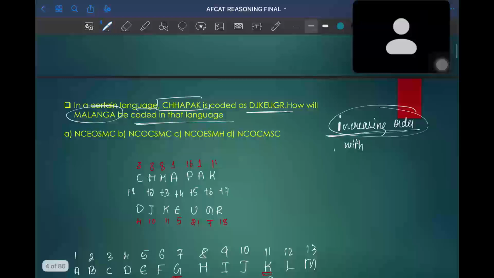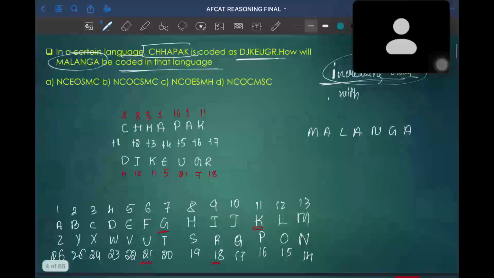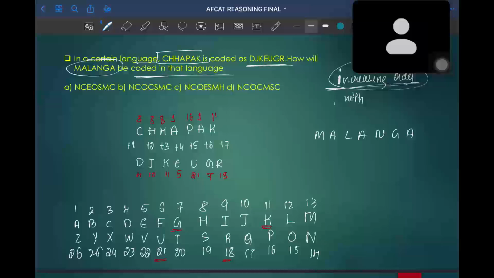They have asked for the code MALANGA. So I'll just write the code of each letter. Let us see how many of you can solve this question. Okay. M is coded as 13, A is coded as 1, L is coded as 12, A is coded as 1, N is coded as 14, G is coded as 7, and A is coded as 1.